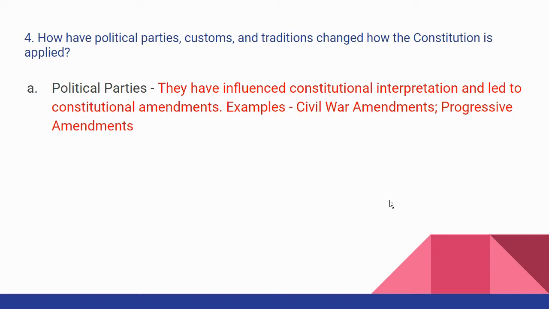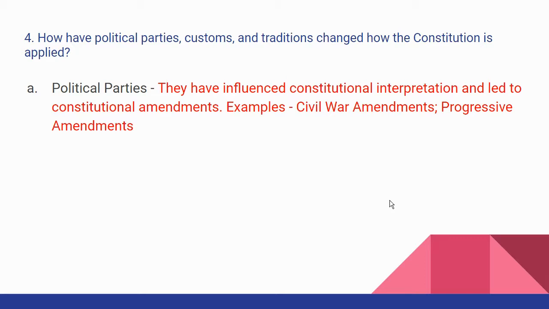But they proposed amendments like a progressive income tax, which was the 16th Amendment. The 17th Amendment was the amendment to directly elect senators rather than letting the state legislature elect the senators. You had the 18th Amendment, which was prohibition. That was a Progressive Party idea. You had the 19th Amendment, which was women's suffrage, and that was the Progressive Party's idea that was adopted by other parties and put in the Constitution.